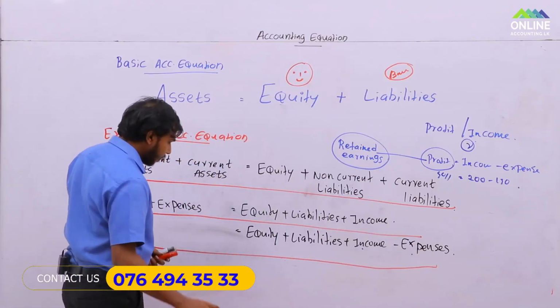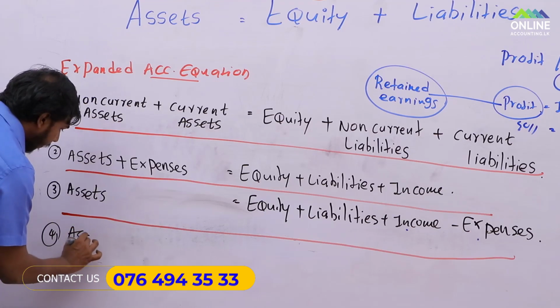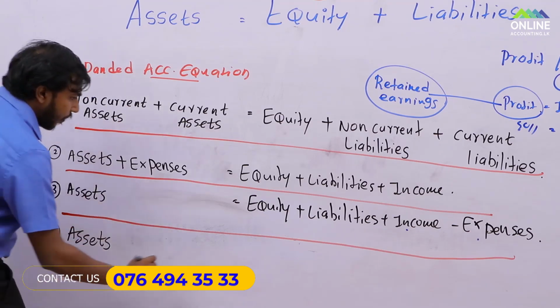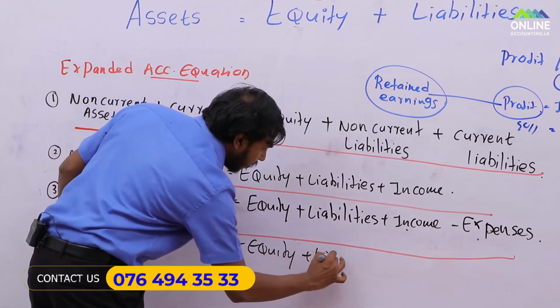Then here comes the fourth one: assets equals equity plus